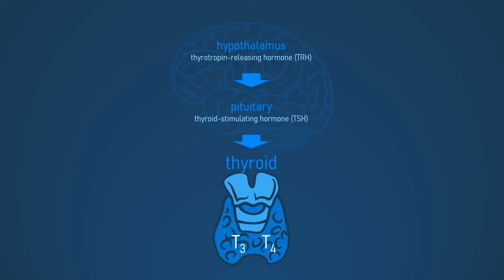TRH and TSH work by stimulating the production and release of thyroid hormone in the body. This system works using a feedback loop. When the levels of T3 and T4 are low, more TRH and TSH is released because the thyroid hormone is needed in the tissues of the body. When T3 and T4 levels are elevated, less TRH and TSH is released because the body does not need more thyroid hormone.